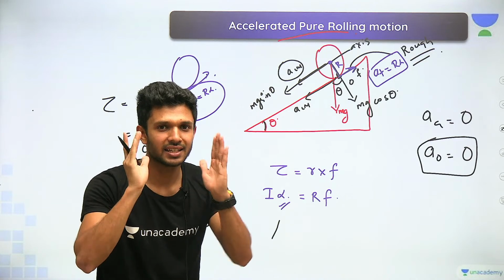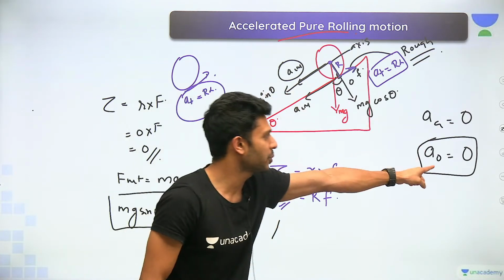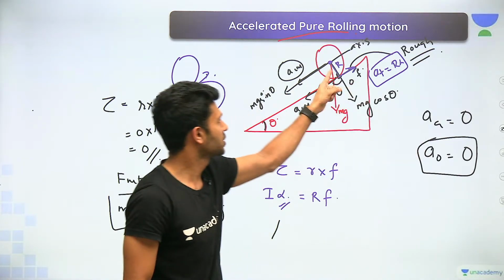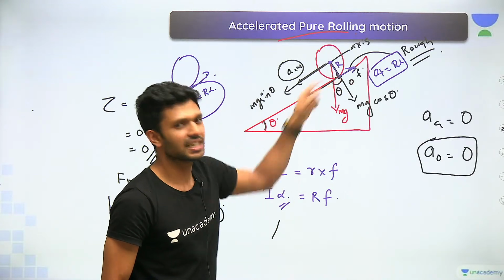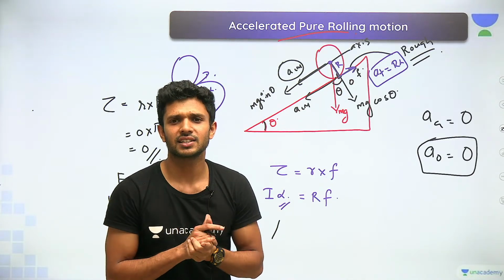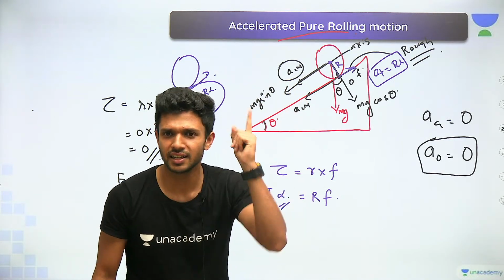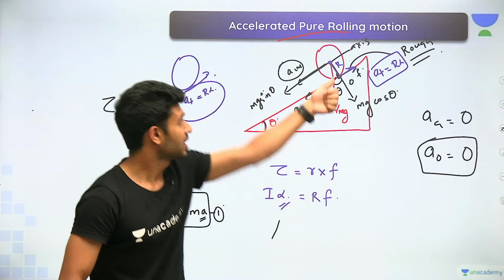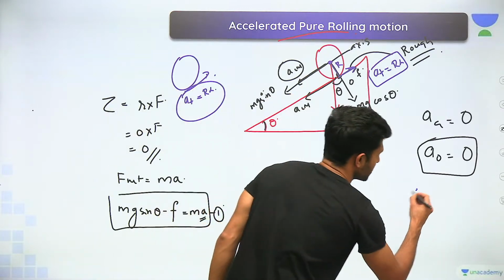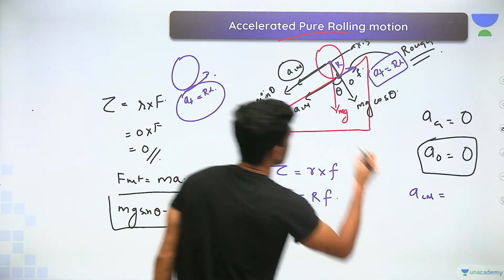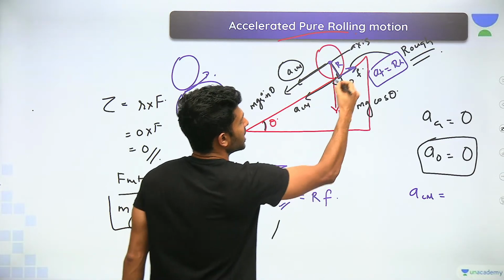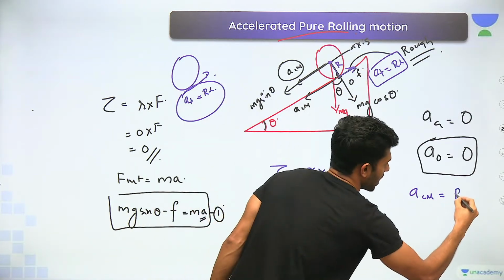Yes sir, yes. Now is there a possibility for the point O, which is touching the inclined surface, to have an acceleration of 0, so that it can be pure rolling motion? Yes sir, yes. In which case? If the downward acceleration of the center of mass is equal to the upward R alpha.